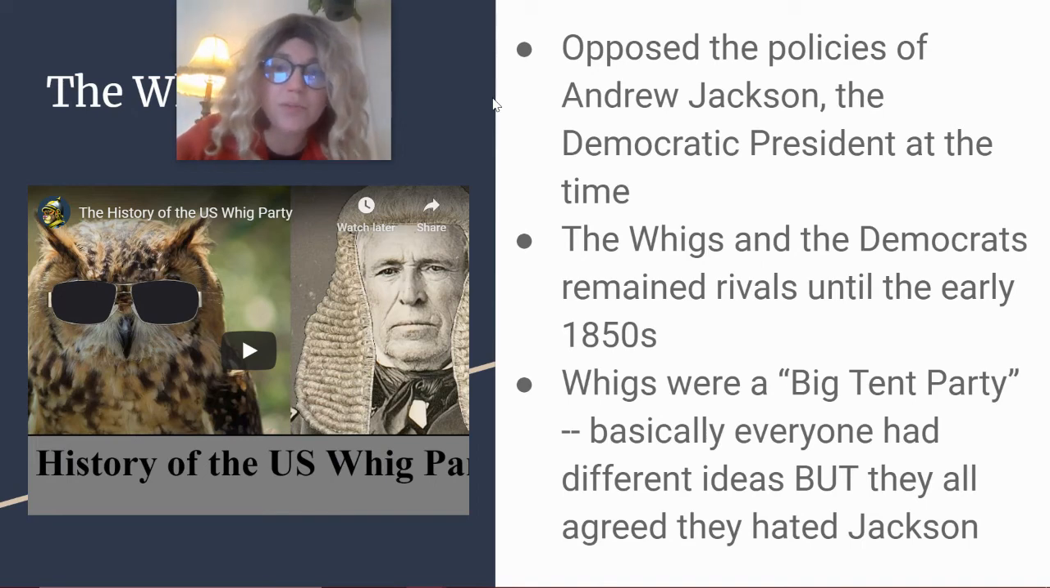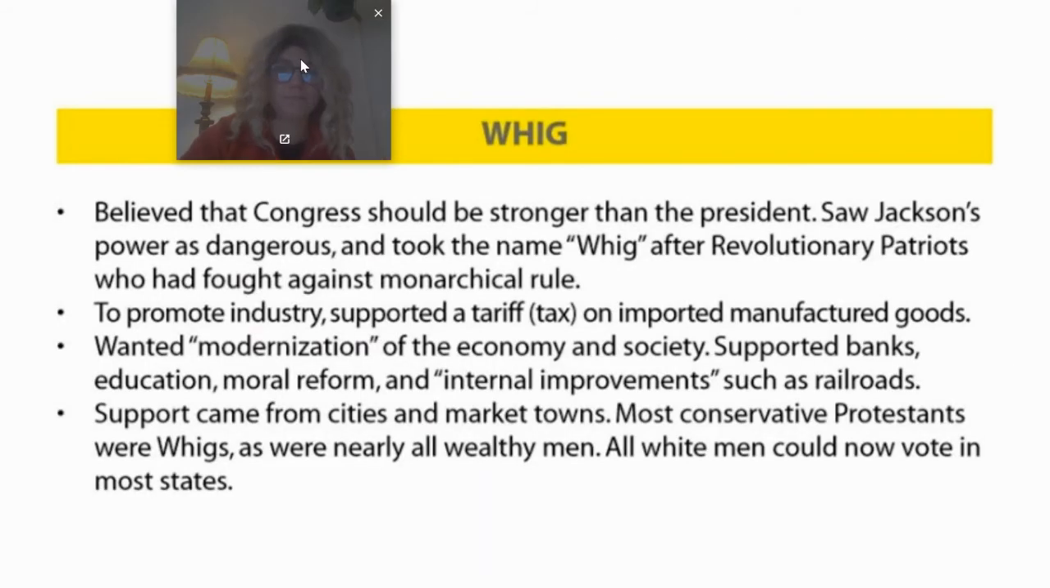The Whigs were what we call a big tent party, meaning basically they had a huge population of support. Tons of people supported them, but they all had different ideas. The one thing they agreed on, though, is that they hated Andrew Jackson.